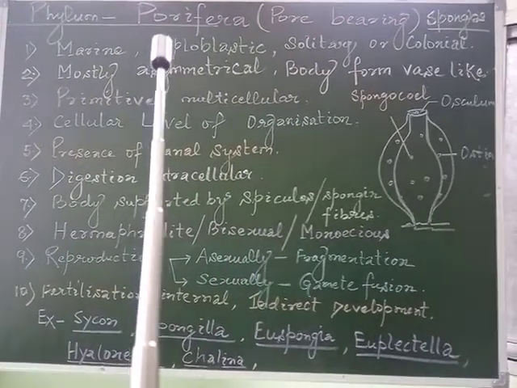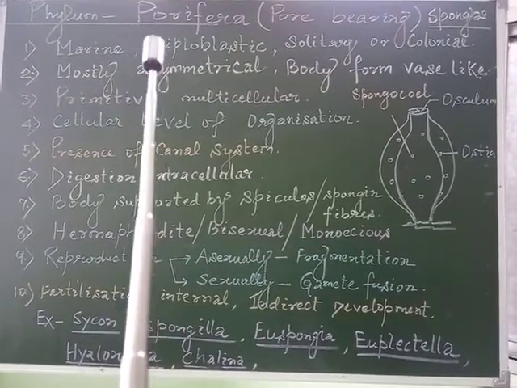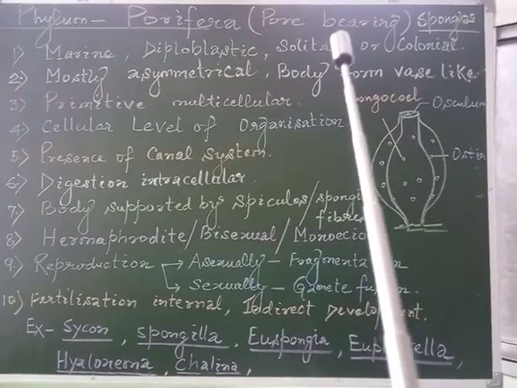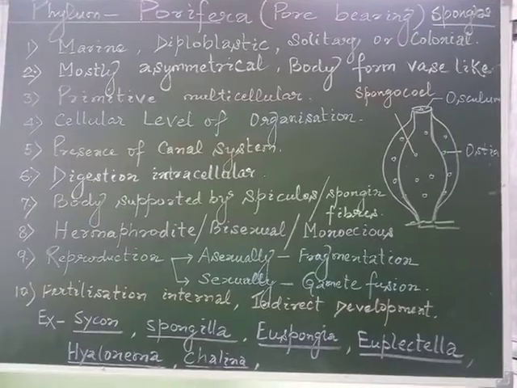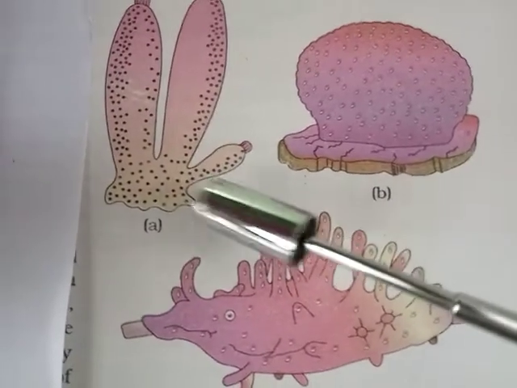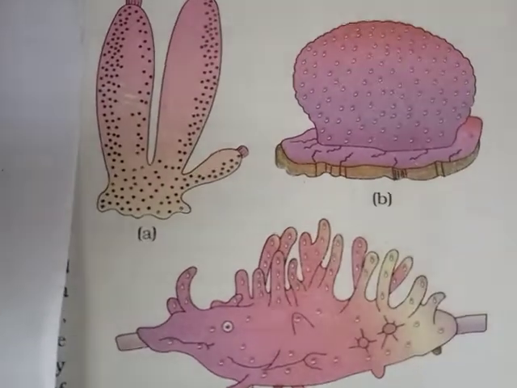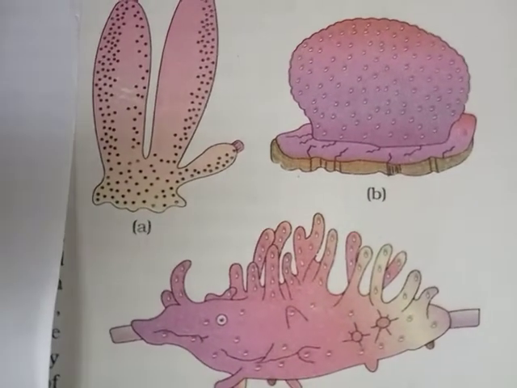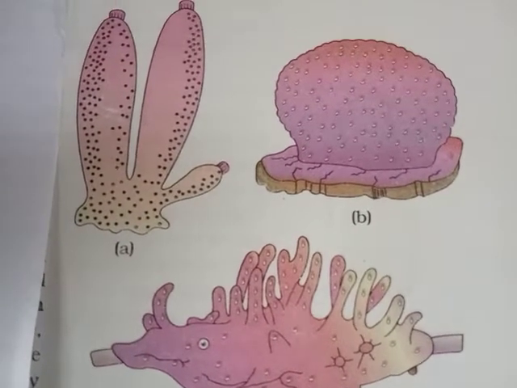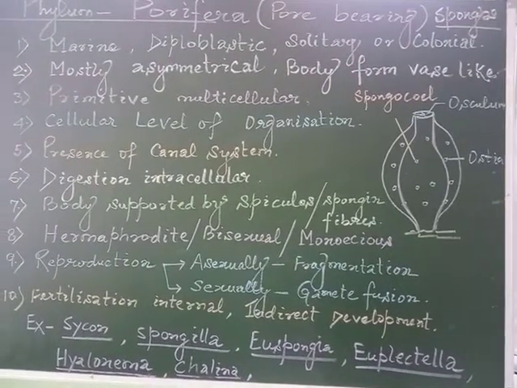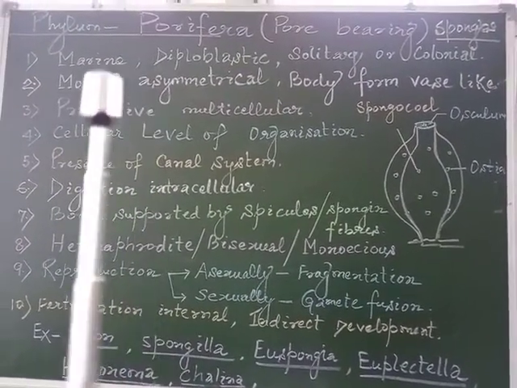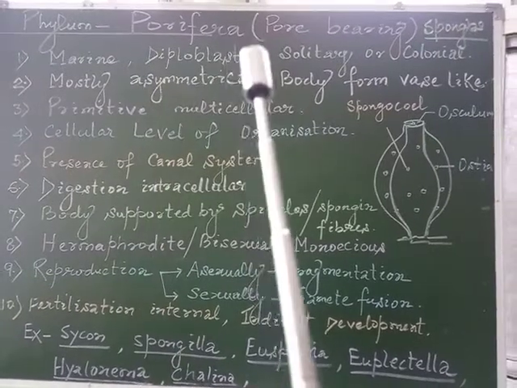As the name suggests, the meaning becomes clear: Porifera means pore-bearing animals. So we may observe they are pore-bearing animals. They are also commonly called sponges. Now we'll go through the features exhibited by the members of the phylum Porifera.